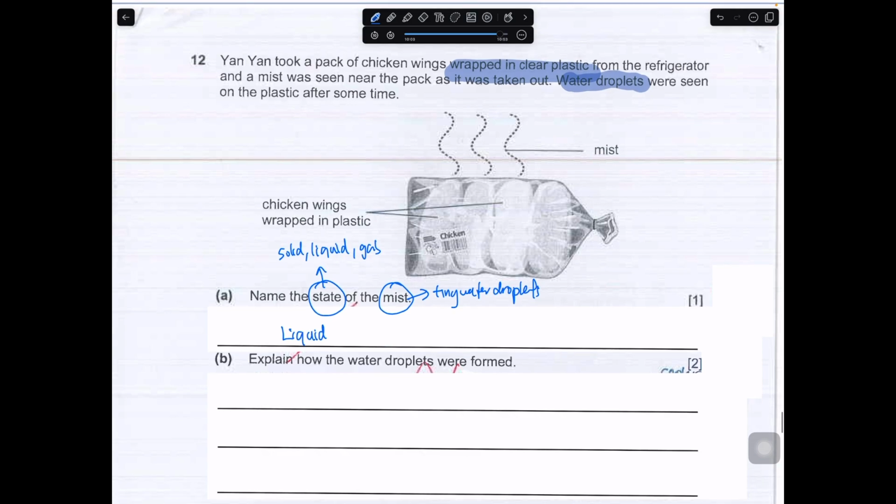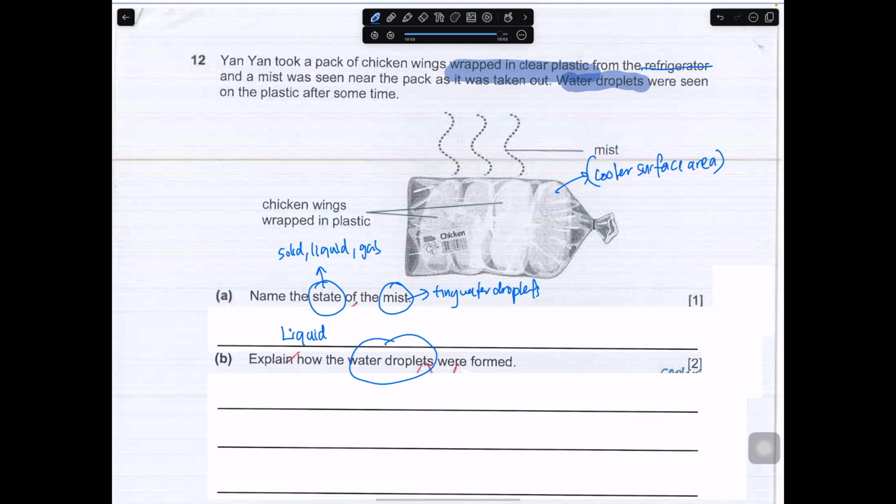So over here, explain how the water droplets will form. In this process, it's basically the condensation process where the water droplets are formed. But you have to explain it fully. So first part, you see that this was taken out from a refrigerator, so this must be way cooler, or rather this is your cooler surface area. Cooler surface area.